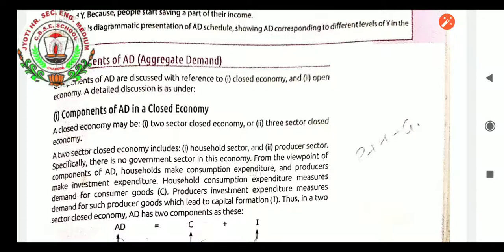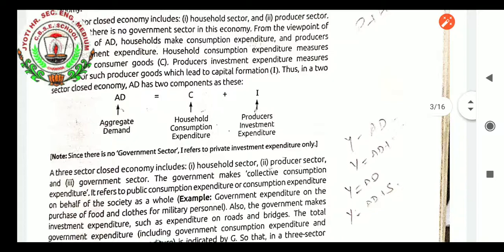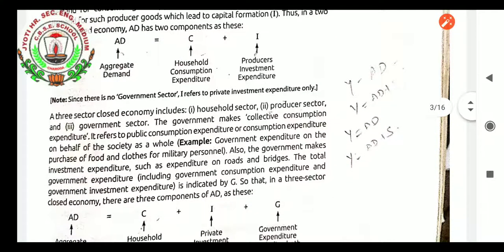Thus, in a 2 sector closed economy, aggregate demand has 2 components. Aggregate demand equals C plus I. Aggregate demand equals household consumption plus producer investment expenditure. Since there is no government sector, I refers to private investment expenditure only.